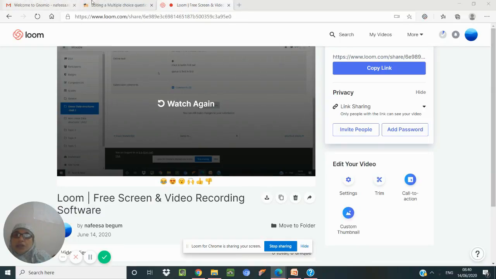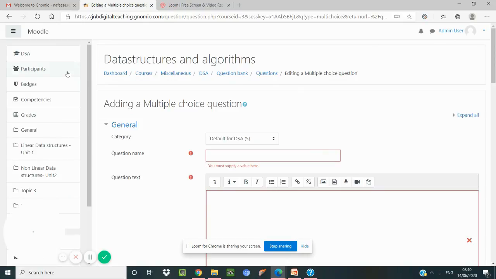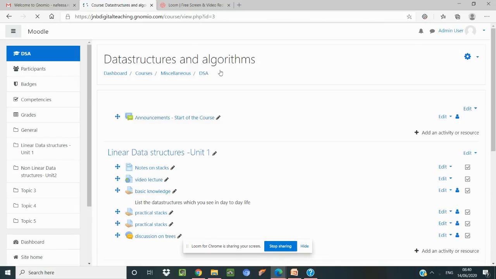So we have seen the use of quiz. So next what we have to do is we have to actually include our question bank in this. So how do we get it?